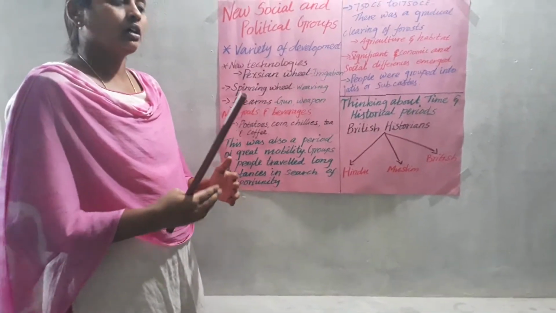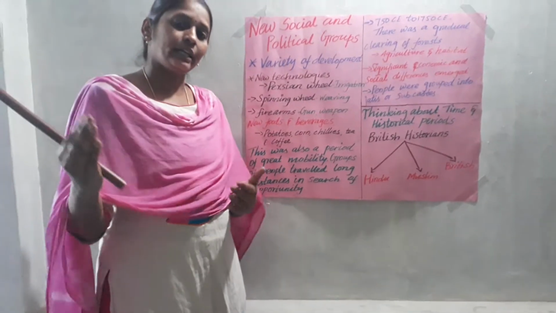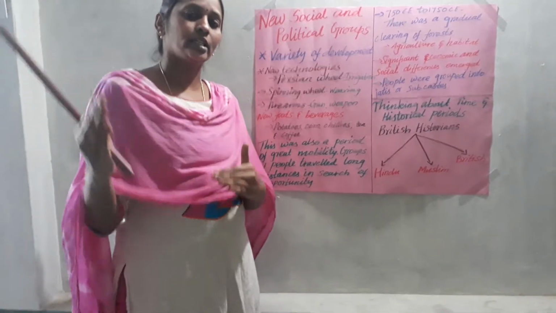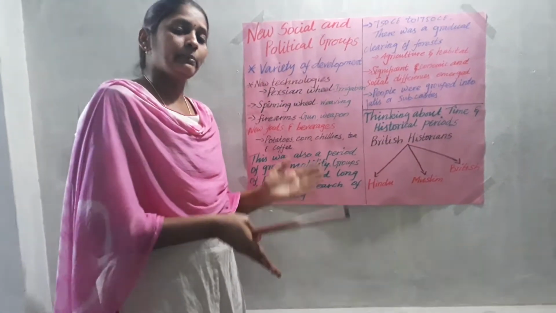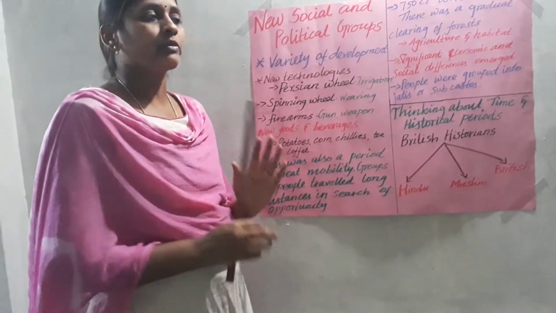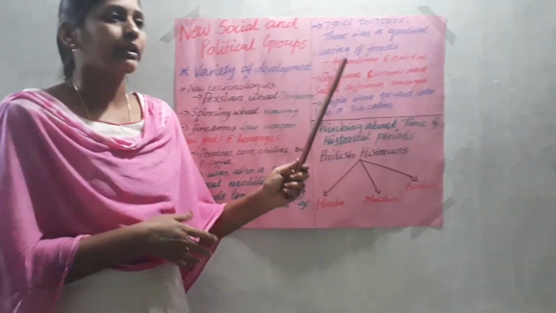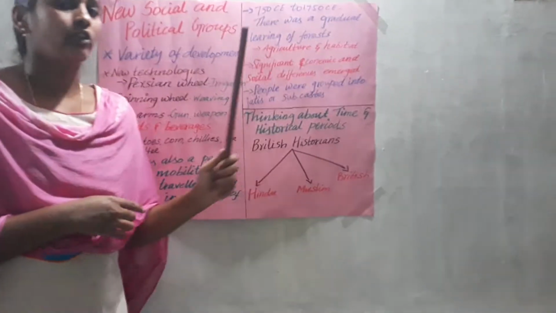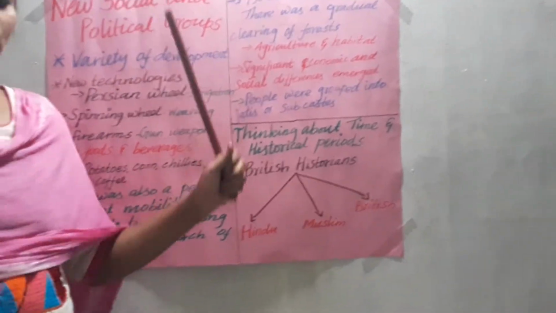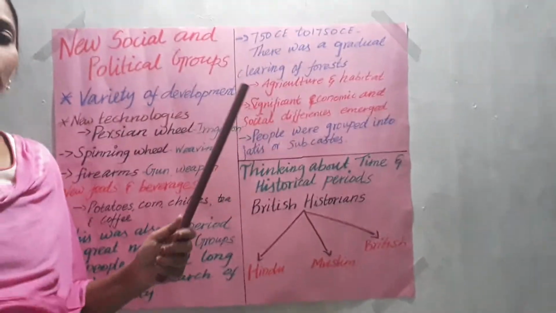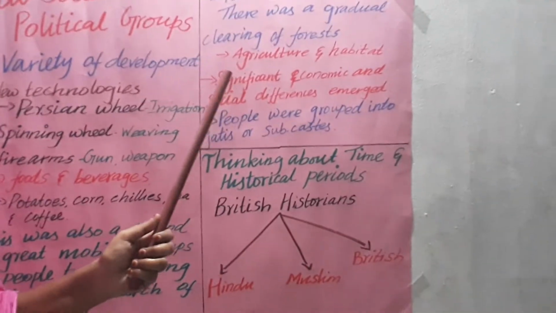When they started to rule, while coming from their country, they automatically brought normal people from their country, and those people started to settle in India. So when the mobility happened, they started clearing forest. At that time, India had a vast range of forest, particularly on the Ganga, Yamuna and Brahmaputra river banks. We had vast forest land.